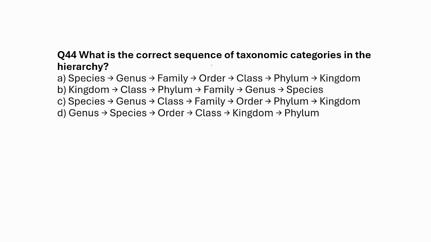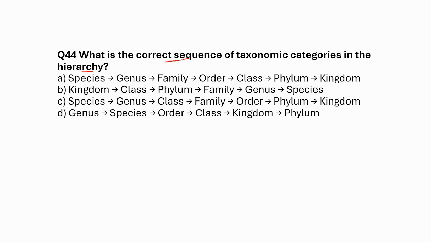What is the correct sequence of taxonomic categories in the hierarchy? Now this question is the opposite of the other question that I showed you, which referred to sequence. Option A: species, genus, family, order, class, phylum, kingdom. So they are beginning from the lowest taxonomic category to the highest one. The one I showed you was the opposite. It began with kingdom and then phylum, class, order. So it began with the broader category, then went to the specific one. Here we are going the opposite way.